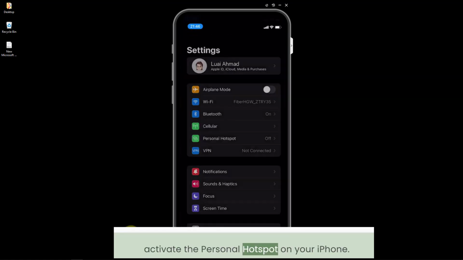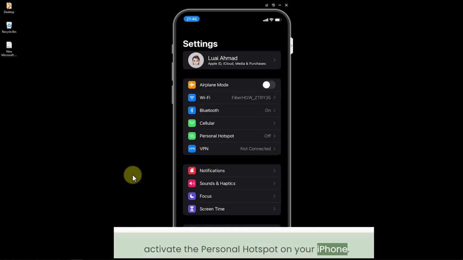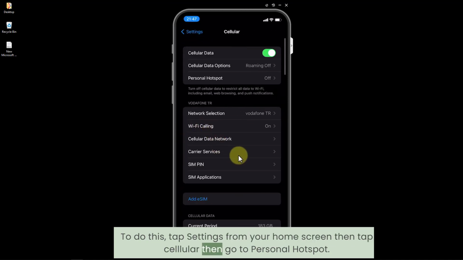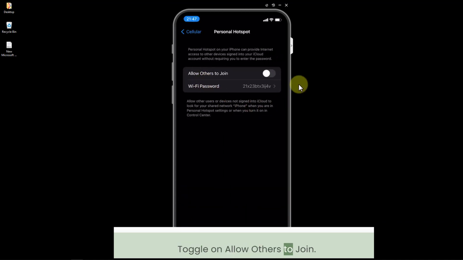Activate the personal hotspot on your iPhone. To do this, tap Settings from your home screen, then tap Cellular, then go to Personal Hotspot. Toggle on Allow Others to join.